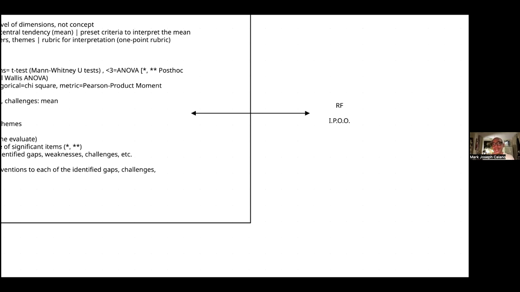But more importantly, the IPOO is actually a research framework. It tells you how to conduct the study, how the study should move forward. That's why it already talks about processes and outcomes, or even output to processes and outcomes as a consequence. This is something you have to pay attention to.